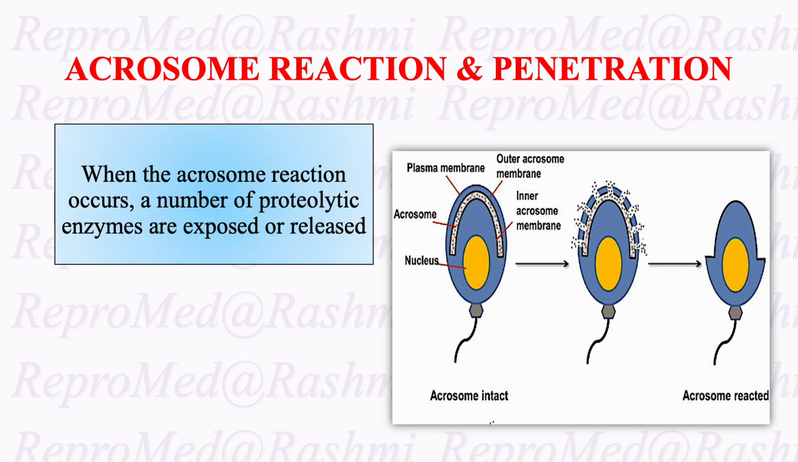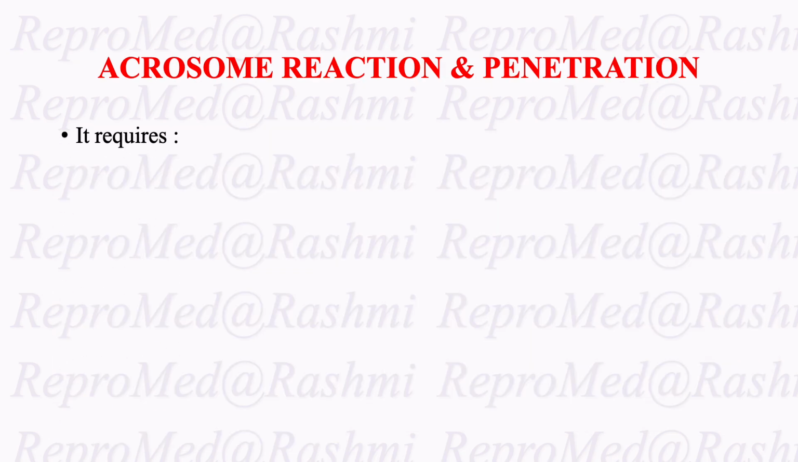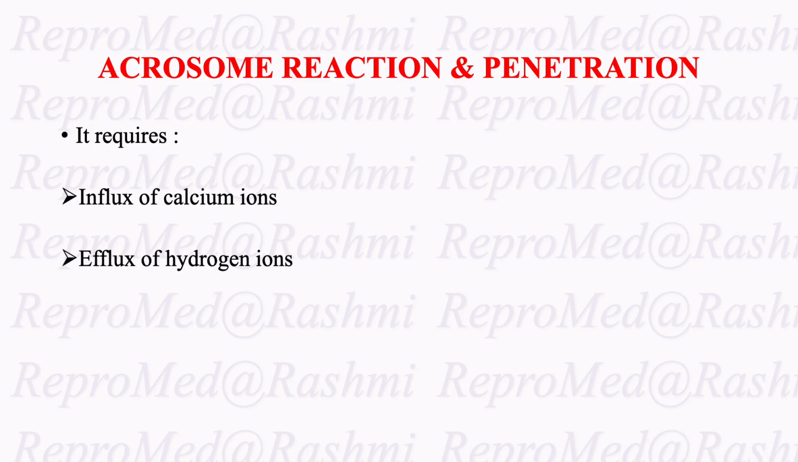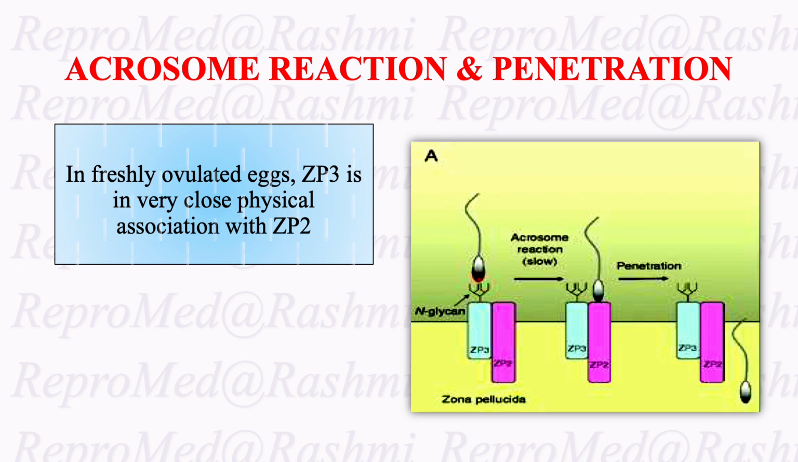Acrosome reaction and penetration. When the acrosome reaction occurs, a number of proteolytic enzymes are exposed or released. One or more of these enzymes is responsible for digesting a hole through the zona pellucida, through which the sperm enters the perivitelline space. It requires influx of calcium ions, efflux of hydrogen ions, increase in the pH, and fusion of the plasma membrane with the outer acrosomal membrane. In freshly ovulated eggs, ZP3 is in very close physical association with ZP2.